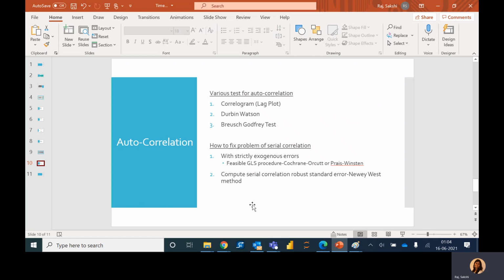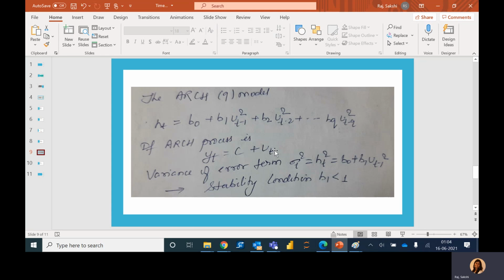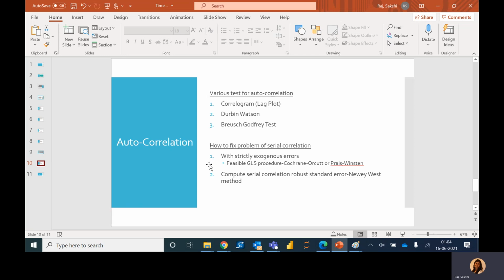As a next step, we would regress the error at time t, that is ut, on the lagged error term for all time periods, and then obtain the coefficient, let's say rho, on this ut minus 1. Then we use the normal t statistic.